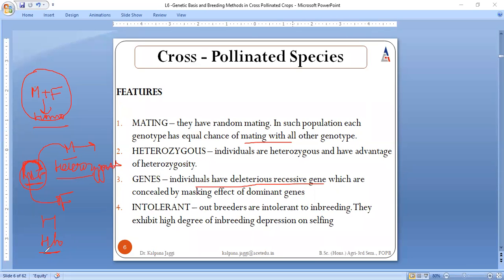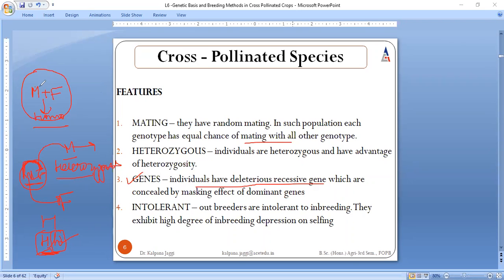This is an alternative form of the gene, and the one represented by lower case is said to be recessive, and the other represented by capital case is called dominant. So here, when we are talking about cross pollinated species, this recessive gene effect is covered up by the dominant gene.